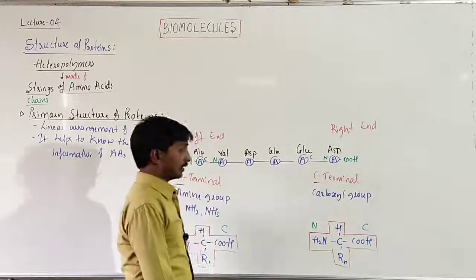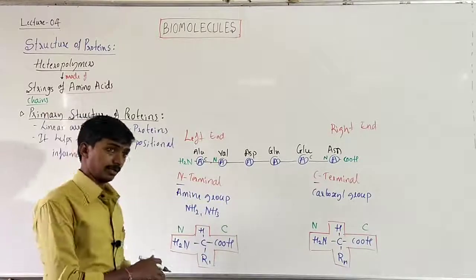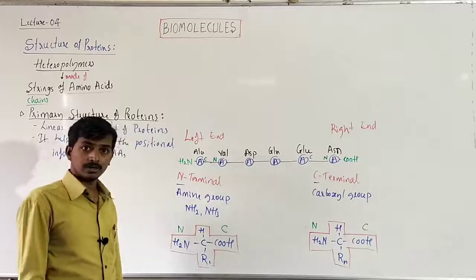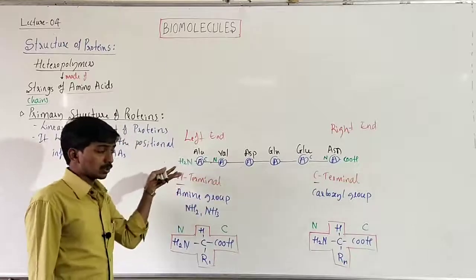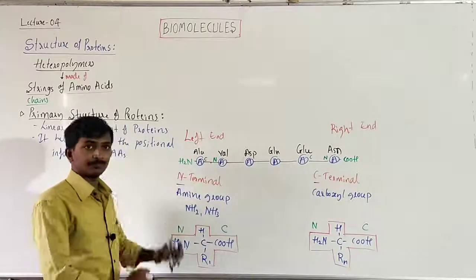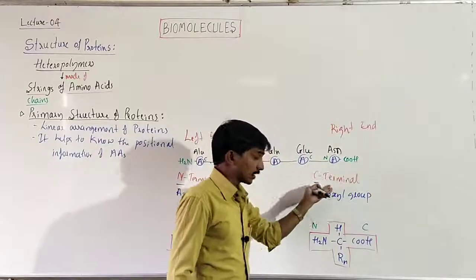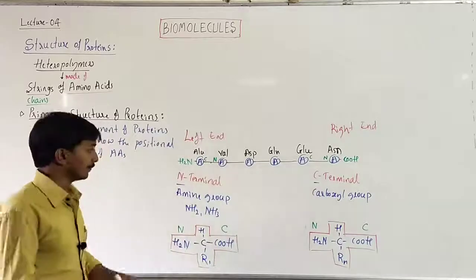Remember, it will come for a 1 mark question. Okay, they will ask a 1 mark question. What do you mean by N terminal? Or why is the left end of the protein called N terminal? Why is the right end of the protein called C terminal? When such a question comes, what should we answer?